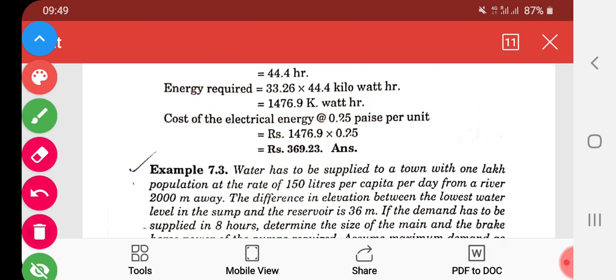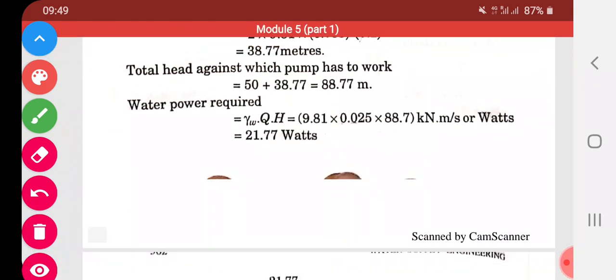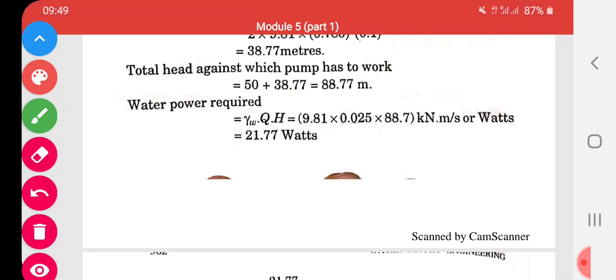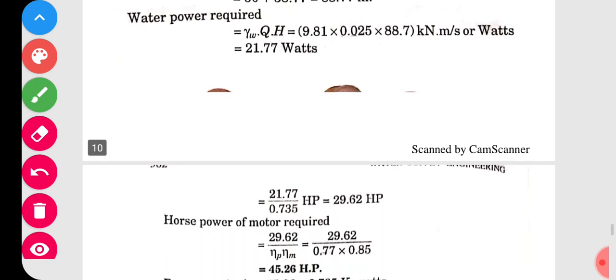Now sometimes you may be asked only up to this solution: the power required, this much. Sometimes you have to solve only up to this much, carrying 6 marks. So this solution is the power required. Remember, this problem is very simple to understand and not very lengthy. You can go through it. So this is one type of problem.